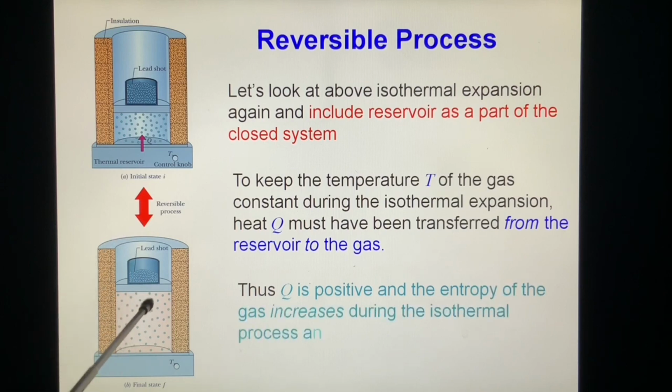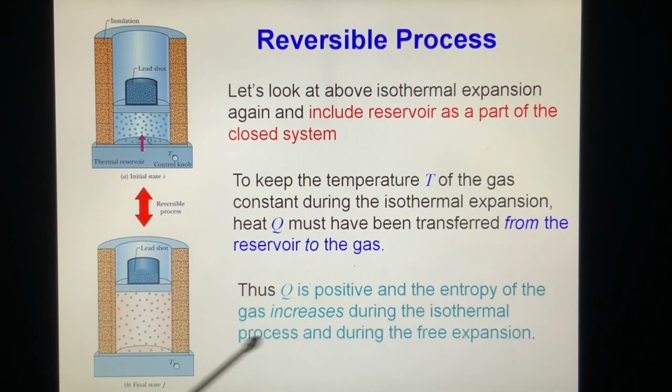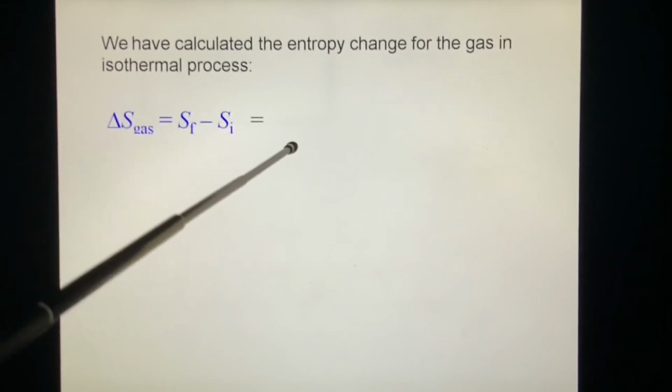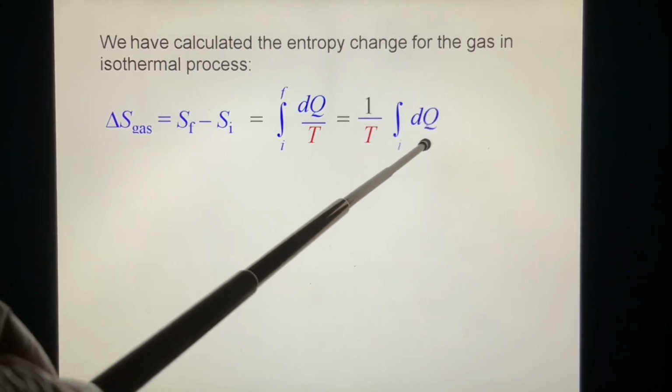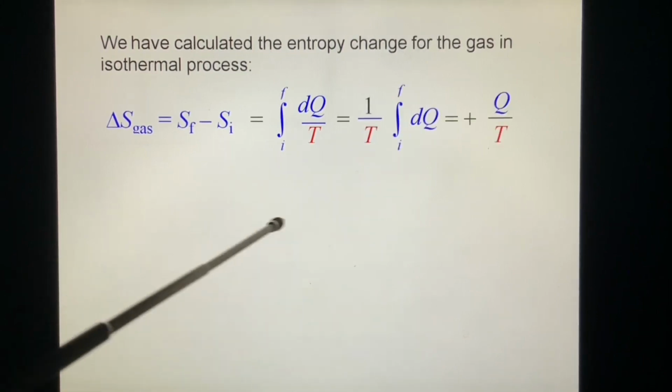And the entropy of the gas increases during the thermal process and during the free expansion. It's increased. We have calculated the entropy change for the gas in the isothermal process. Delta S is equal to Q over T.